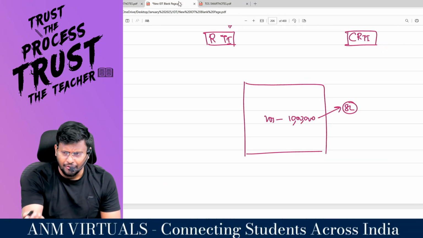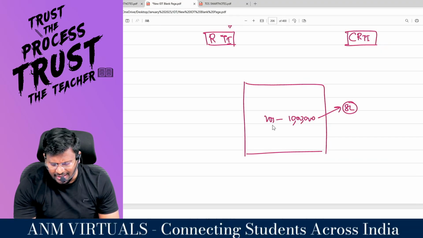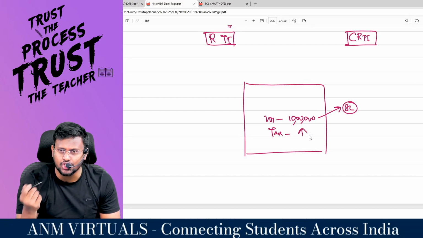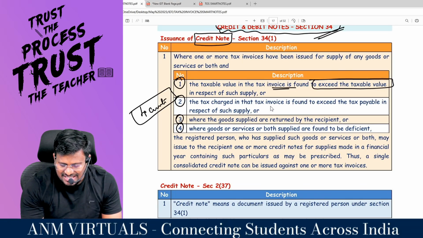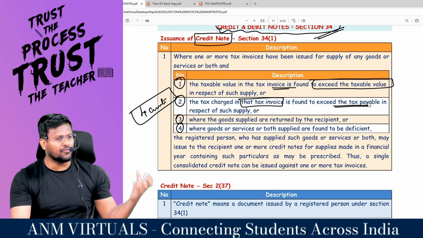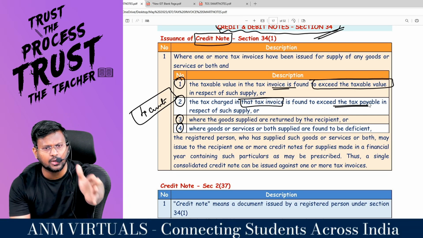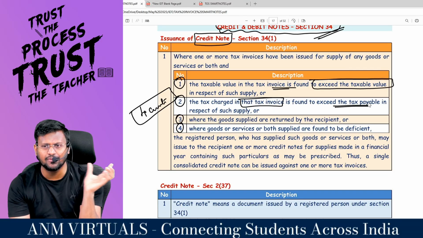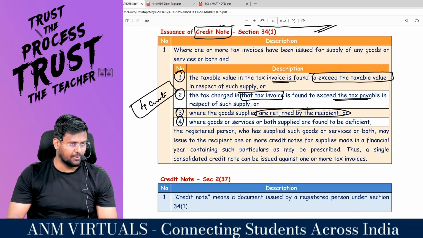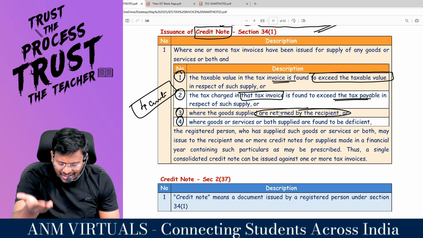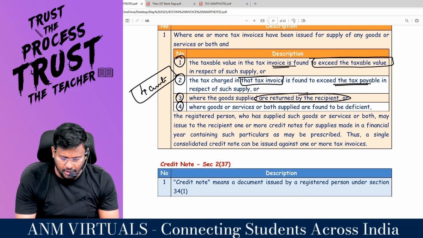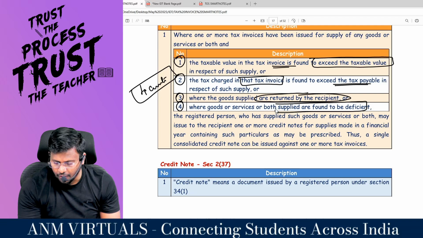Sir, instead of 8 lakh, if you charge 10 lakh, automatically the tax will also be more, because I would have charged tax on 10 lakh instead of 8 lakh. So circumstance number 2: the tax charged in that tax invoice is found to exceed the tax payable in respect of such supply. Instead of collecting 18%, if I collect 28%, that extra will be there. To that extent, I have to reverse by issuing a credit note. Circumstance number 3: when the goods supplied are returned by the recipient. You are the recipient. You have returned the goods to me. Then, my dear lovable students, I have to credit to you by way of issuing the credit note. Circumstance number 4: where the goods or services or both supplied are found to be deficient.